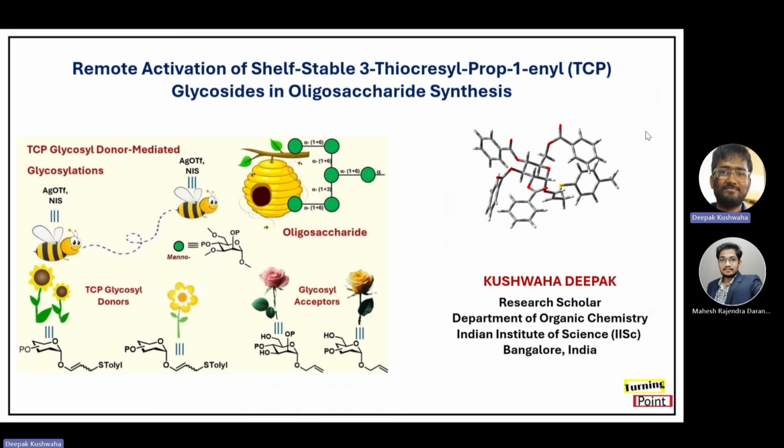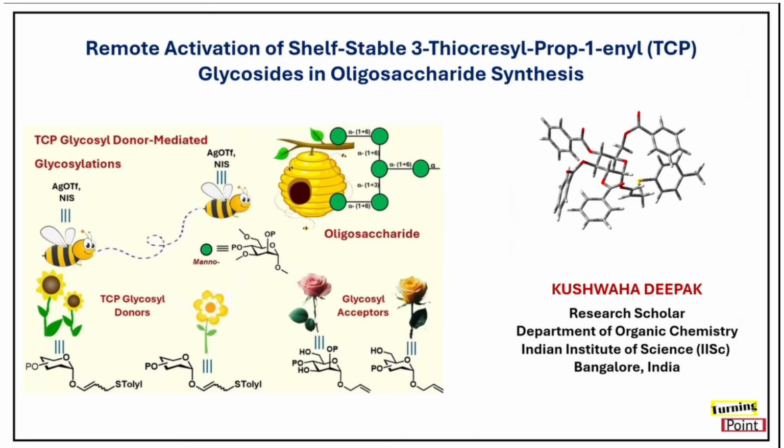Thank you, Mahesh, for your kind introduction. Today I'll share our recent efforts toward improving the reliability and scalability of glycosylation reactions, centered on a new class of shelf-stable donor, that is 3-thiocresylpropanonyl (TCP) glycosyl donors. Before coming to our main work, in which this new glycosyl donor has been coupled with various acceptors to form oligosaccharides or disaccharides,